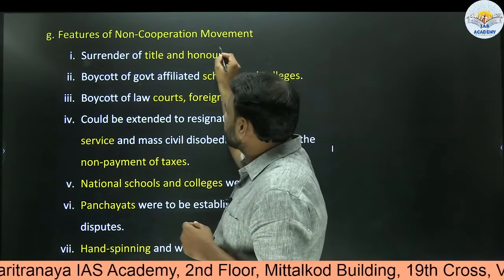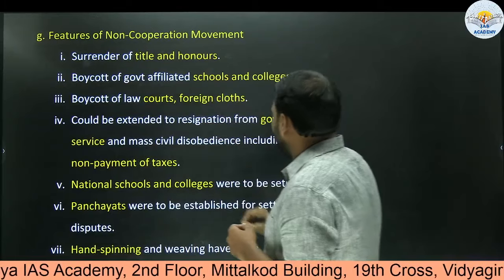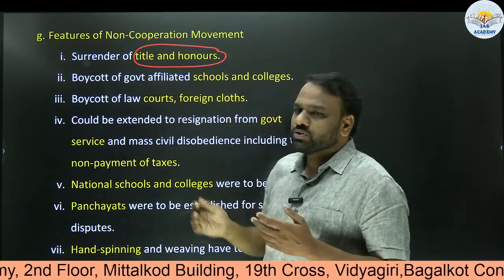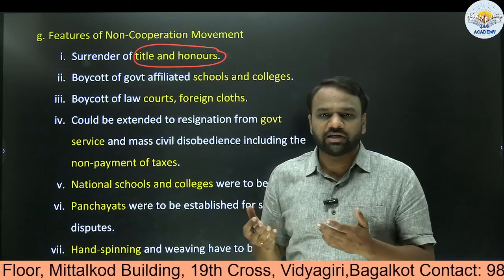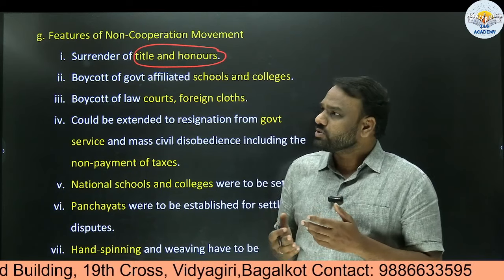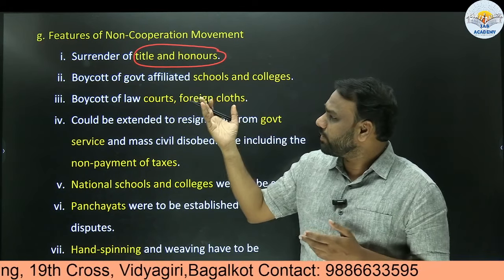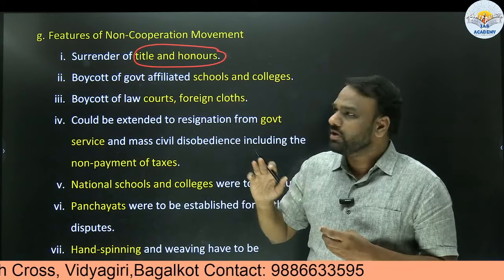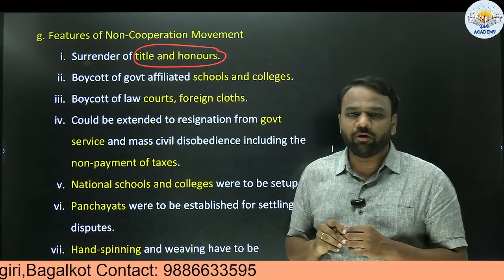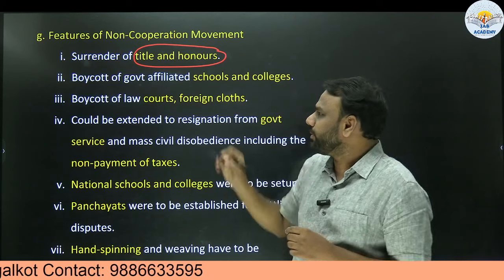So here the first feature is surrender of titles and honors. Today we receive many honors, like Bharat Ratna, Padma Vibhushan, Padma Bhushan and all. These kinds of honors were endowed even by Britishers at that time. So people surrendered these titles as a form of protest during the non-cooperation movement. So this is one.